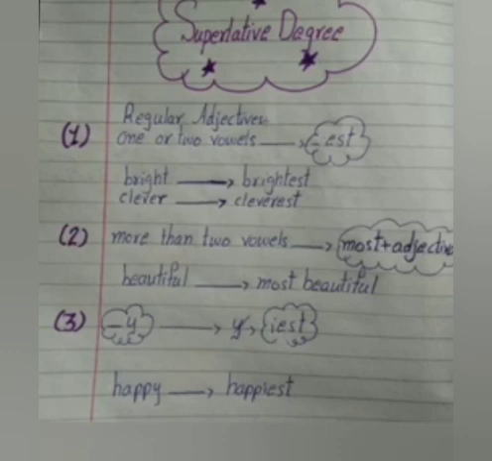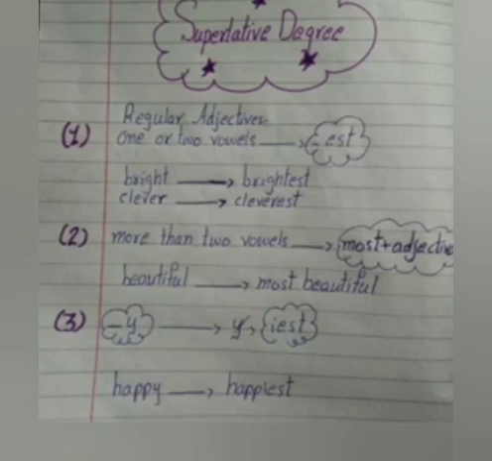There are 3 rules for superlative degree, so listen to this carefully. If 1 or 2 vowels are in a positive degree, then we add est at the end of the superlative degree. For example, bright is positive degree and here is only 1 vowel I. So brightest is superlative degree by adding est. Same like this, clever is positive degree and here are 2 vowels in this word. So superlative degree is cleverest by adding est.